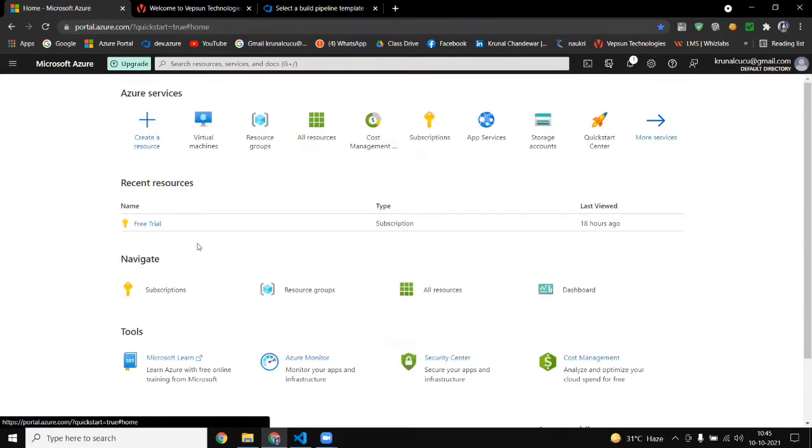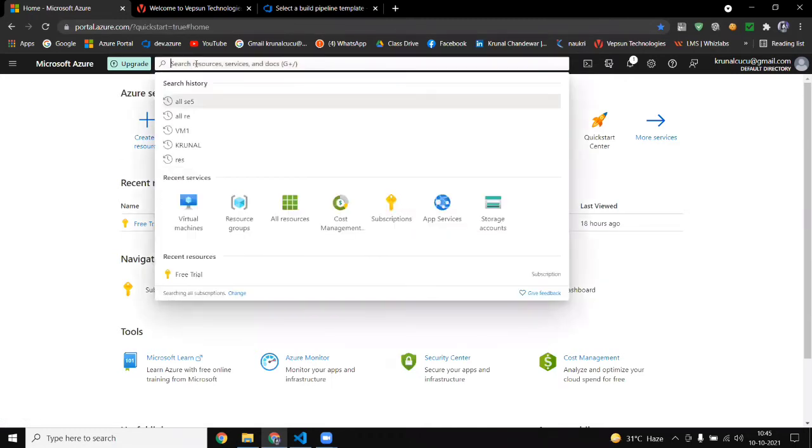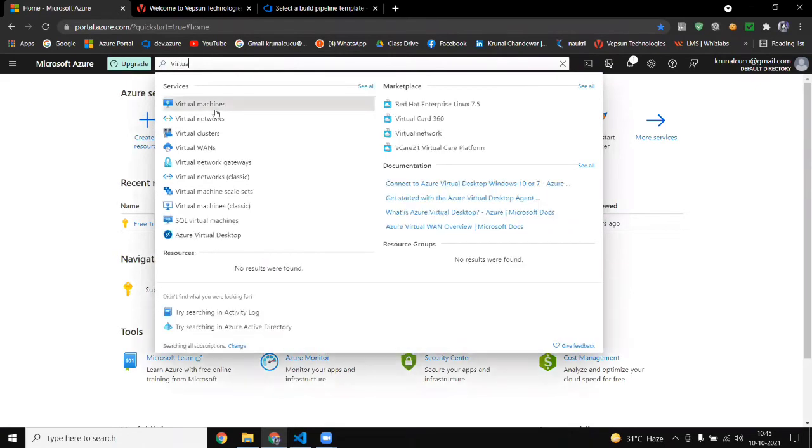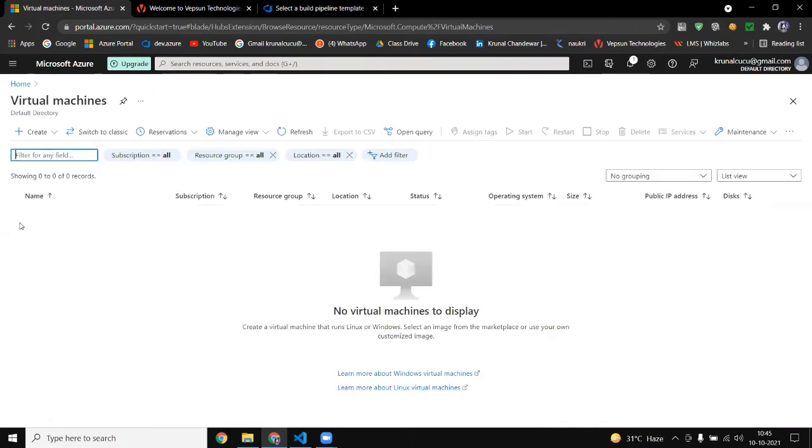This is the second step, as I told you. And the best one is this one. Here you have to write virtual machine. See, you got Virtual Machine here. You click here, and from here also you can make a virtual machine. So now we are in this dashboard, and for creating a Windows virtual machine, what will we do? First, we will create one virtual machine. Create, and then Virtual Machine.